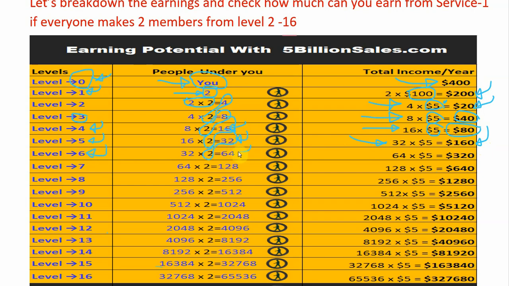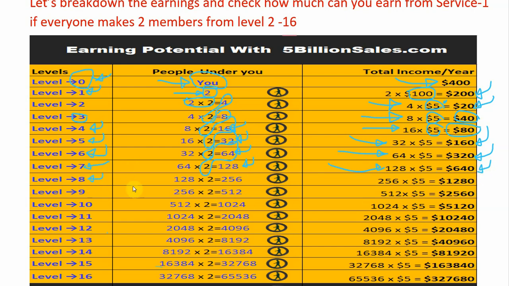If you multiply 64 by 5 you will get $320 at this level. At level 7 you will have 64 times 2 equals 128 members. If you multiply 128 by 5 you will get $640 override commission at this level.